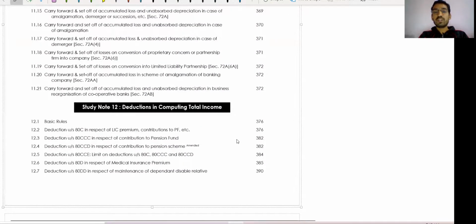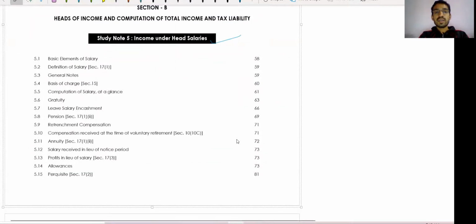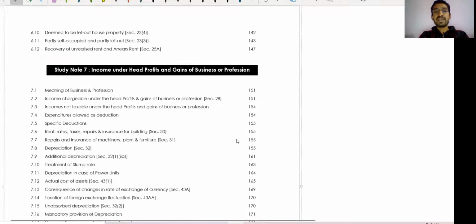So what I have told you till now: income from salary. PGBP you can do later. PGBP is too important and too lengthy a chapter, but after completing the small chapters, you can go to PGBP and capital gain. It is my recommendation to you.